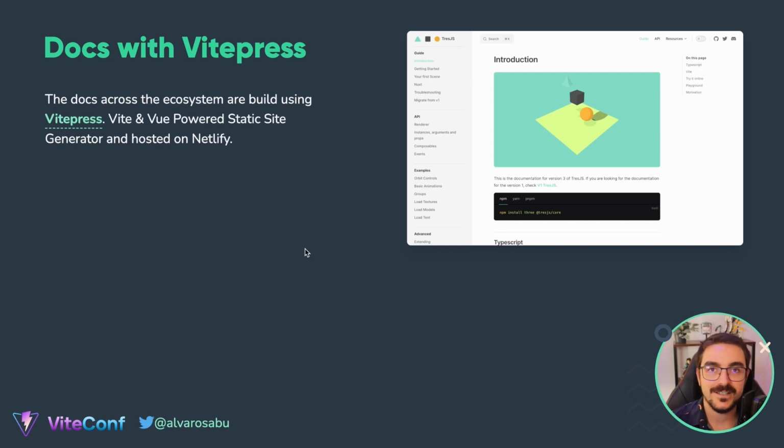So all the documentation in the TresJS ecosystem is actually done with VitePress, and we couldn't see any other way of doing the documentation without it. VitePress is a powerful static site generator, and we host it on Netlify, okay? And it has been incredibly powerful because we can also embed the StackBlitz examples that we have. And we can embed just Vue components with the scenes, like examples and so on, into the documentation. Also, the syntax highlighting and the way it is organized is really simple to use.